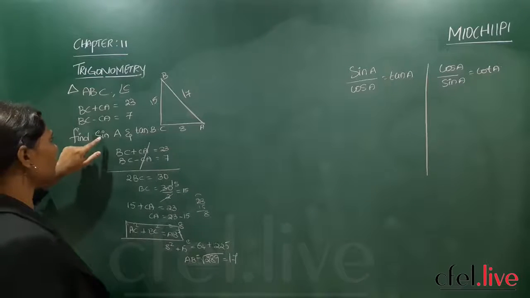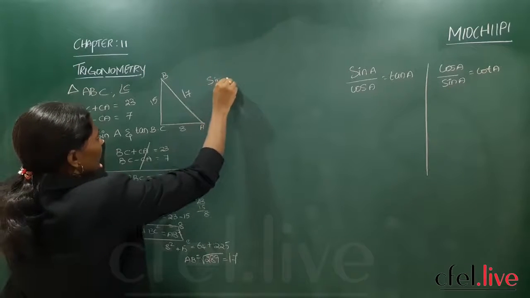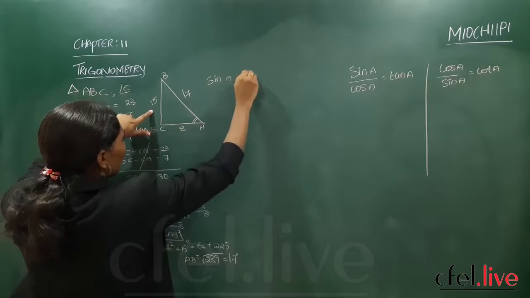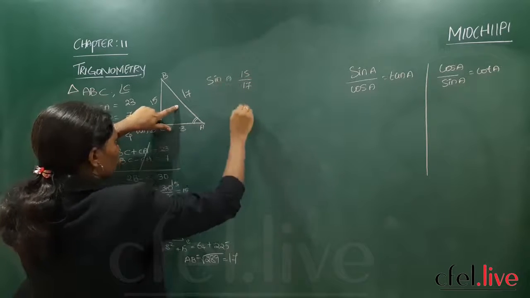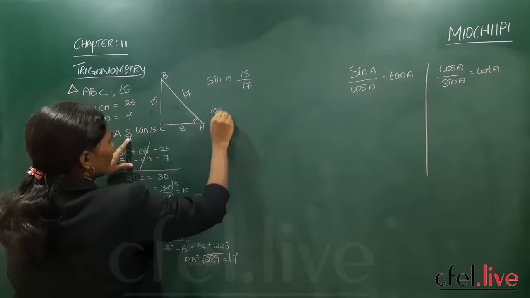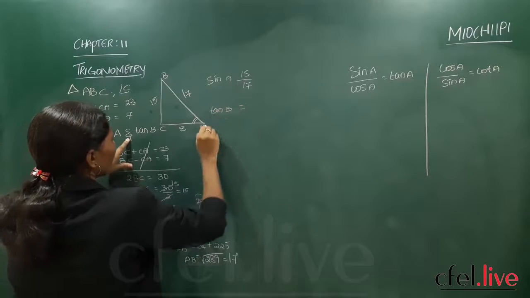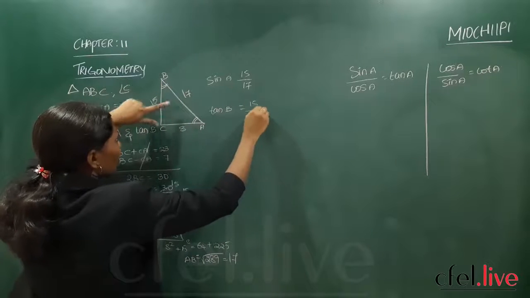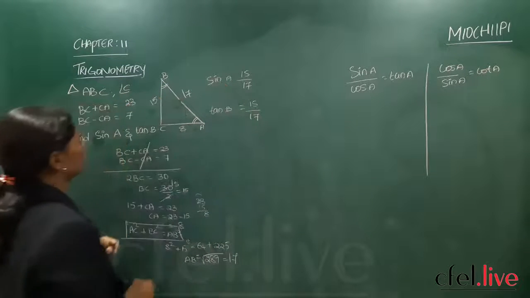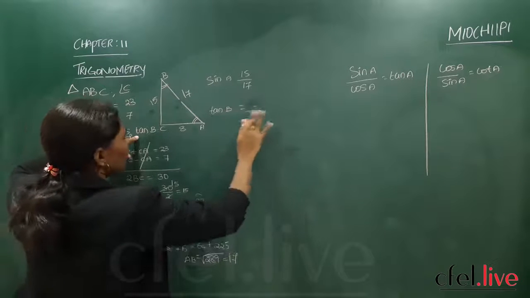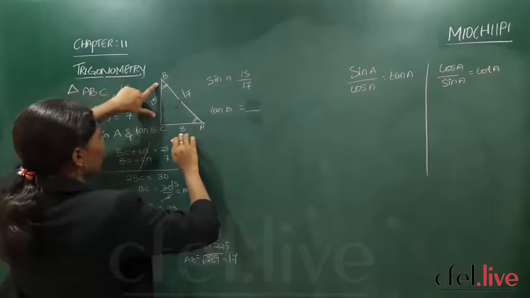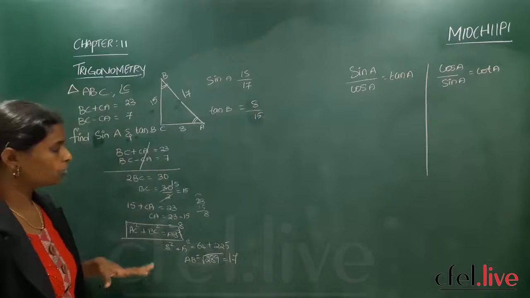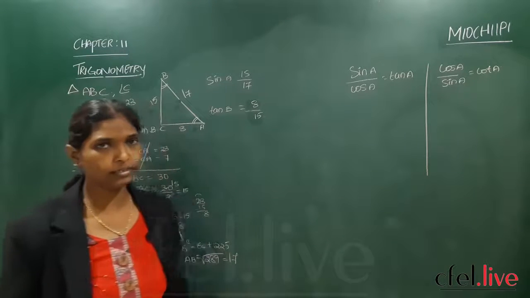Right? Now you can go through with sin A. Sin A means you are standing at A, and sin is opposite by hypotenuse. Next, tan B. Tan B means you are standing here, opposite by adjacent. So 8 by 15. Got it, children? So in this way you have to calculate the things.